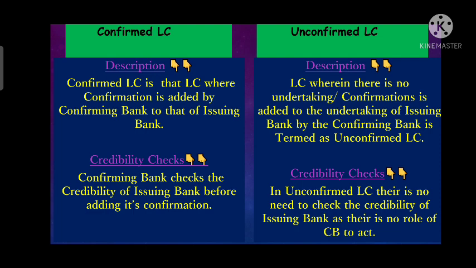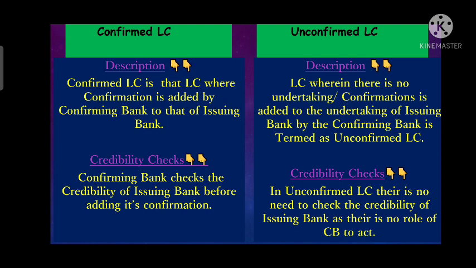Now one of the most important points here is the credibility check. In a confirmed LC, if any bank is confirming that it will make the payment on behalf of any bank, then it has checked the credibility of that bank on whose behalf it is confirming that it will make the payment.